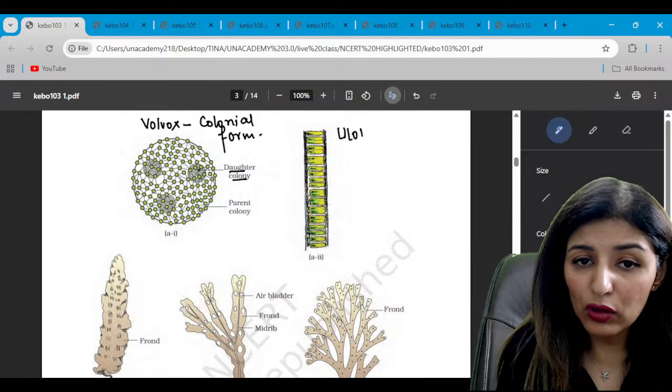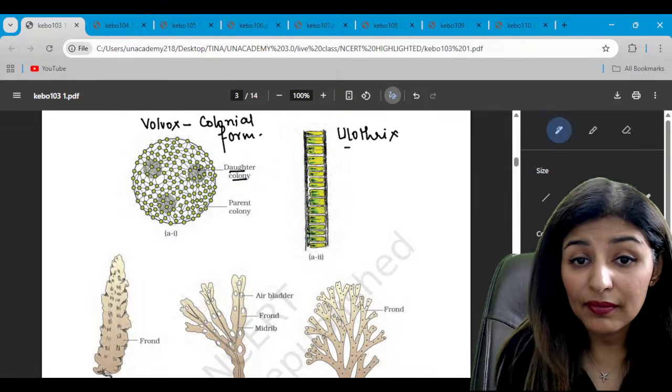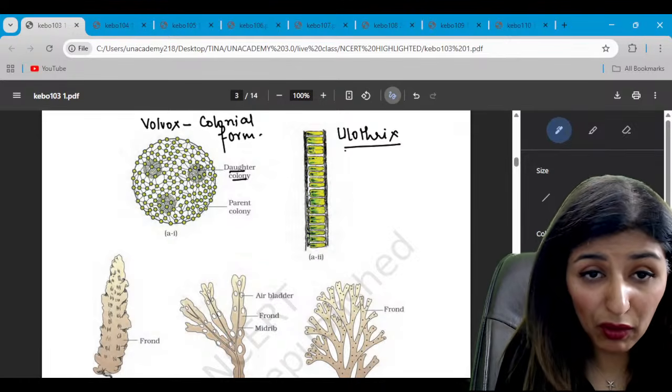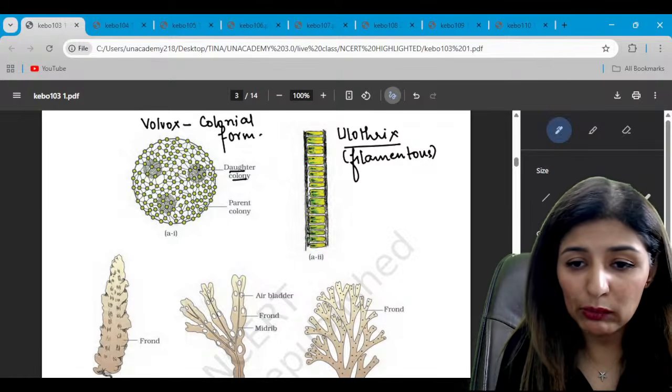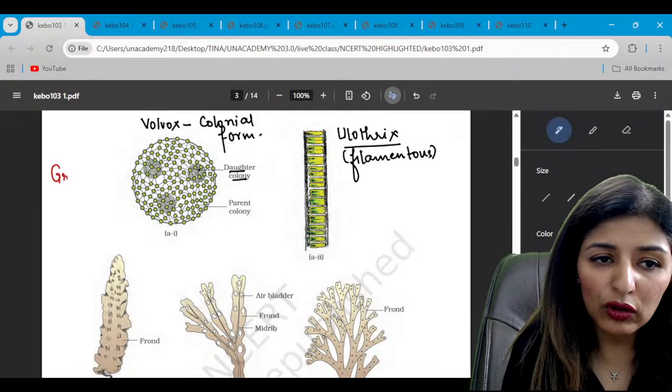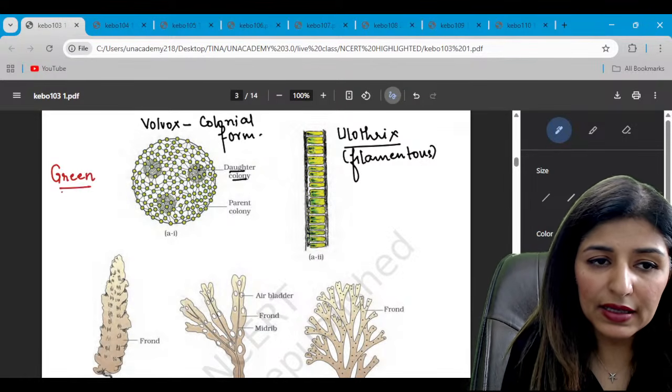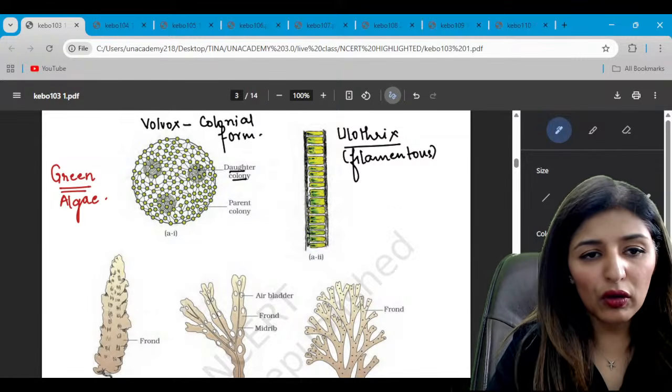And then this is Eulothrix. Eulothrix is the filamentous form. It is a filamentous form of algae. Both represent green algae. Both are the green algae or chlorophyceae. Is that clear to all? Now moving on to the next.